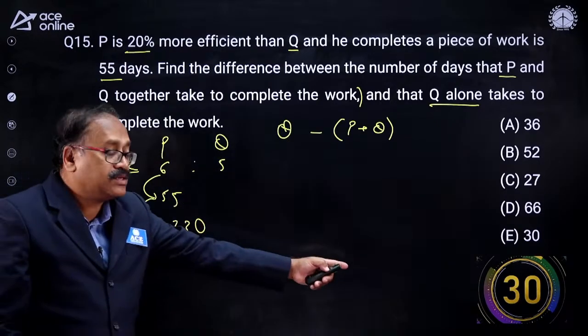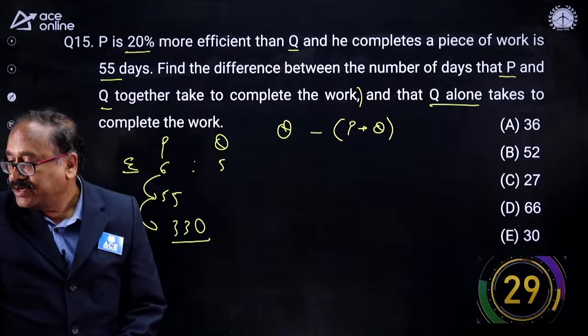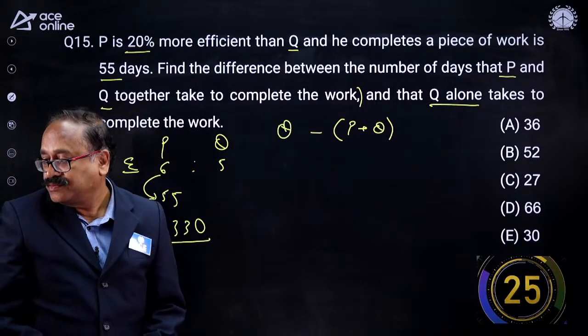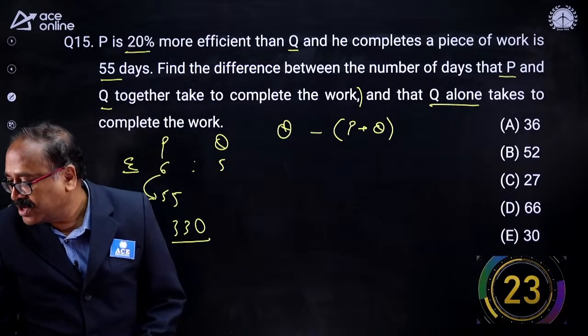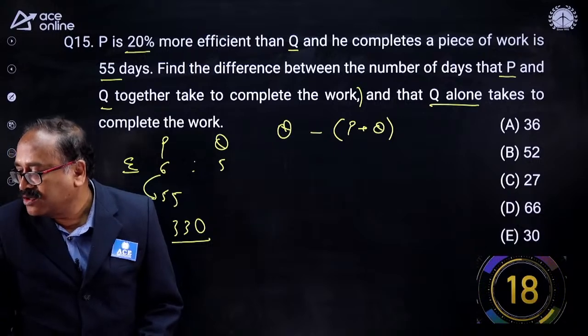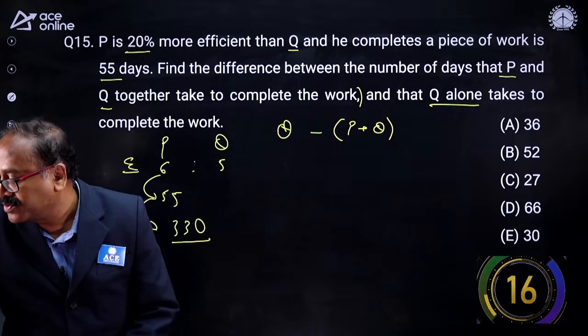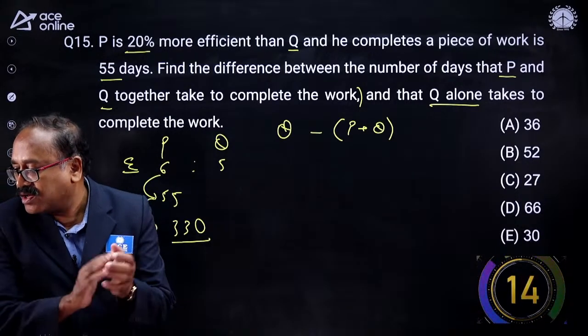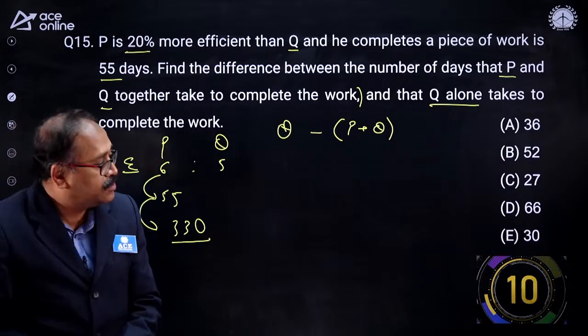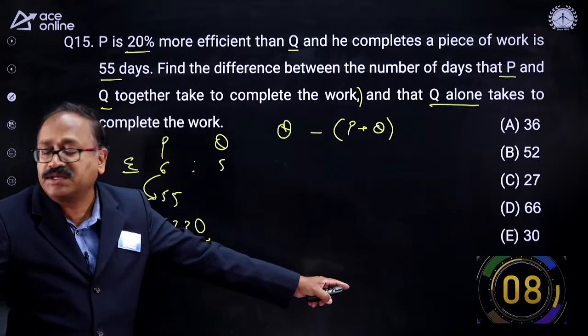Your time starts now. Answer it, my young friends. Sai Gupta is very smart. That's right, 66. I don't know whether it is right or not. Still 9 seconds is there.